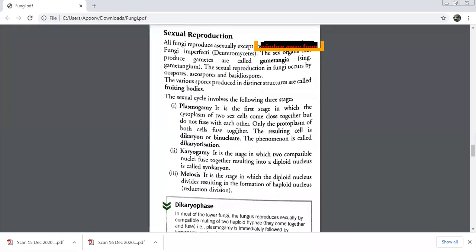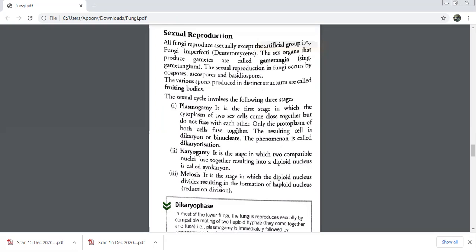After the cytoplasms combine, the protoplasms will fuse. What is the resulting cell called? Dikaryon. Because it has how many nuclei? Two. And this phenomenon is known as dikaryotization. What is it called? Dikaryotization. Very good. The karyo, that means the nucleus, has become di, it has become two. So what happened in the first stage, plasmogamy? Two sex cells came close together, the cytoplasm has fused, the protoplasm has fused, and now your cell is a dikaryon, that means it has got two nuclei.